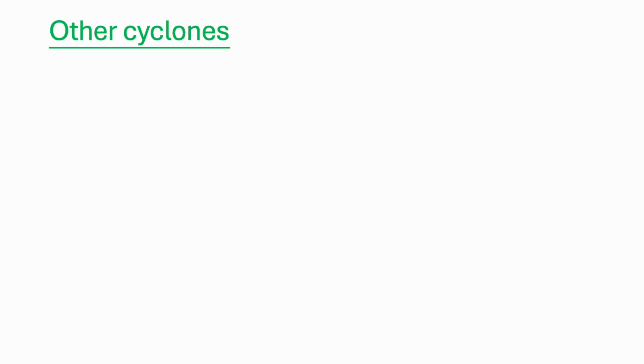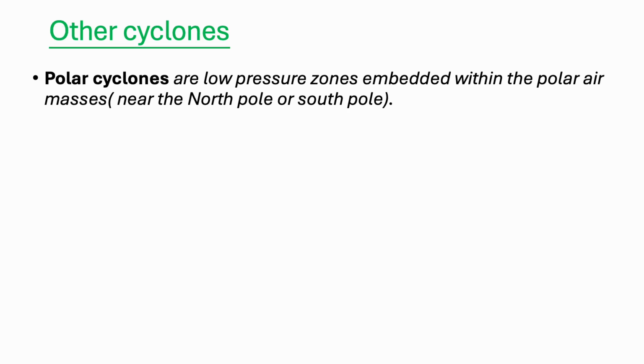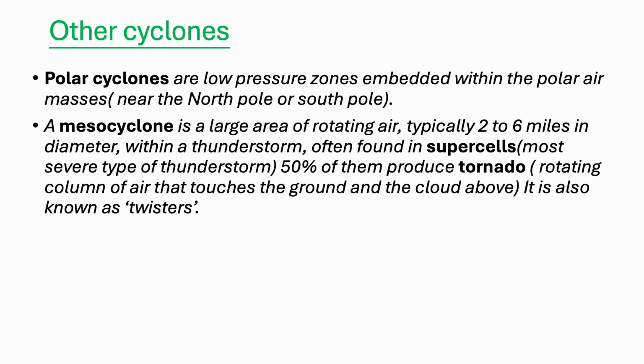Other types of cyclones. Polar cyclones are low-pressure zones embedded within the polar air masses near the North Pole or South Pole. A mesocyclone is a large area of rotating air, typically around 2 to 6 miles in diameter, within a thunderstorm, often found in supercells, which are the most severe type of thunderstorms. 50% of them produce tornadoes, which is a rotating column of air that touches the ground and a cloud above. It is also known as twisters.